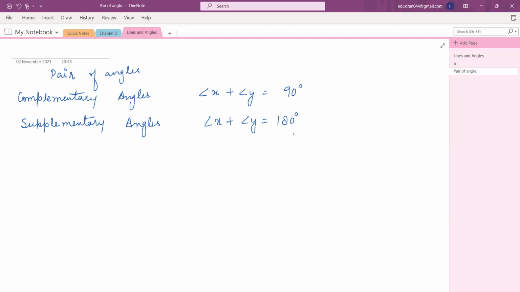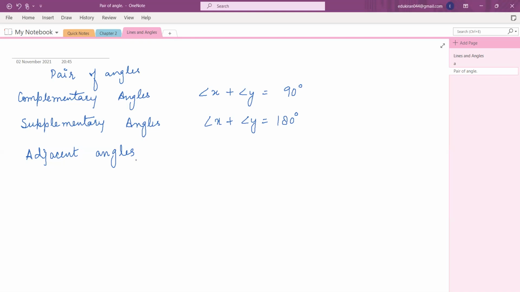Okay. Now, Miraj, do you remember what adjacent angles are? Can you give me some idea? Okay, who will tell me? Ma'am, angles have a common vertex, a common arm, and their non-common arms are on different sides of the common arm. Exactly. You studied this in class 7th. Okay, what are adjacent angles?